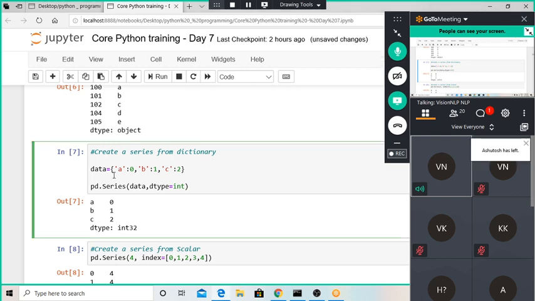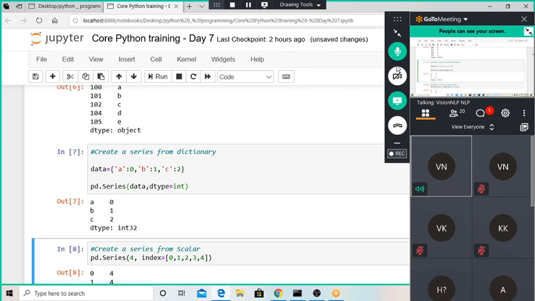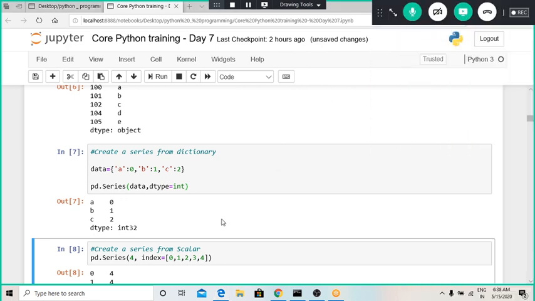So let us define a dictionary. The dictionary name is also data, and here there are 3 keys named A, B and C, and we have stored values to those keys individually as 0, 1 and 2. Let us define a series using the same syntax, pd dot Series, and then the data object, whatever object we want to make a series of. Here our data object is of dictionary type, and then whatever data type we want to give is written over here. So this is how we can define a series from a dictionary.